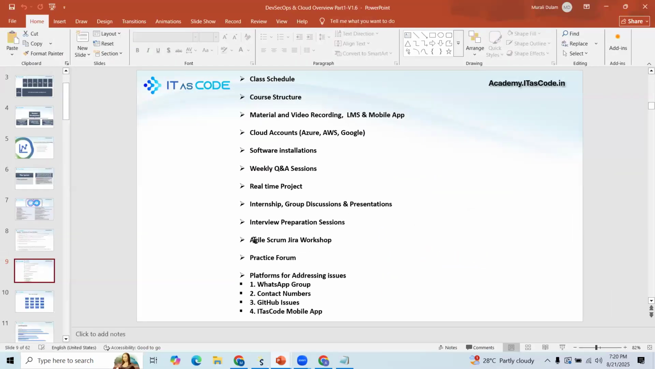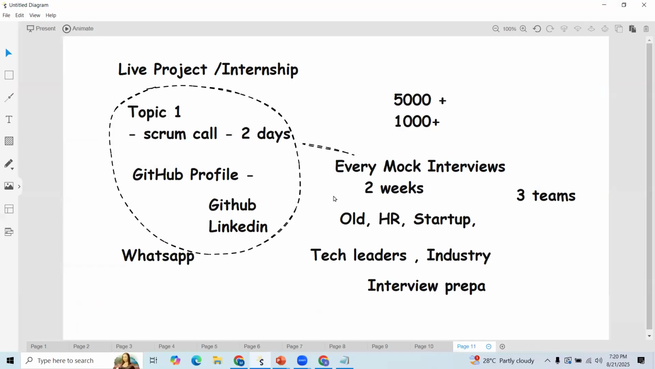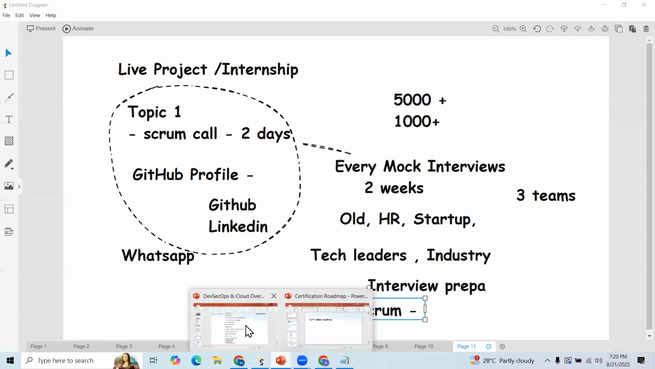And one more session, for those coming from non-IT, we'll try to conduct Agile Scrum. If you're already working with the Agile Scrum model, you can ignore that. They need to understand how they're delivering real-time scenarios. For that, we are conducting sprints as well, Agile Scrum sprints also.